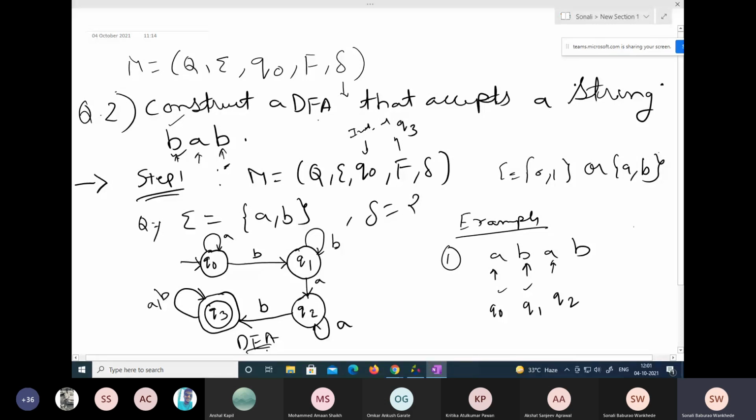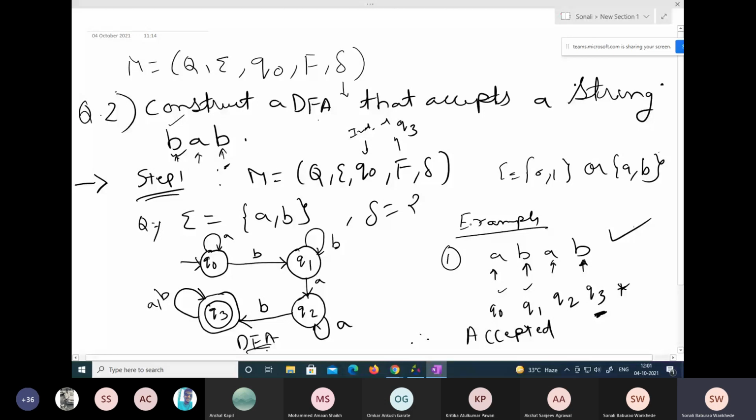Then from Q2, my next value is B, and I'm present in Q2. So Q2 gives B to Q3. My next state becomes Q3, which is my final state, and I stop here. Have I reached the final state? Yes, I have reached the final state. Therefore, it is accepted. So my DFA is proper and it is correctly working.